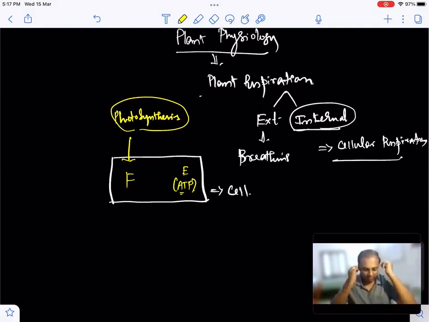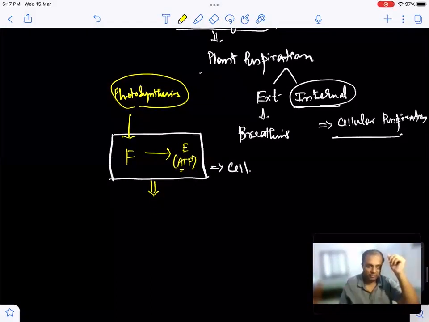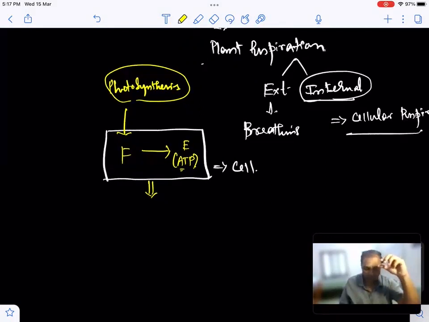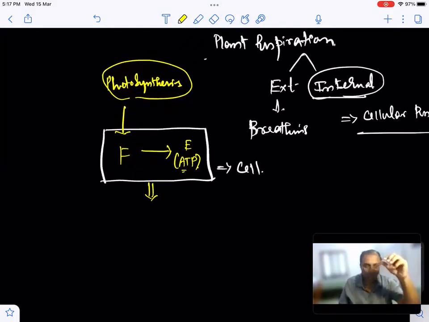Once that food enters into the cell, it gets converted to energy, and this is not a single step reaction. I'm going to zoom in. There are multiple reactions which are linked together, and this set of reactions is what is termed internal respiration.